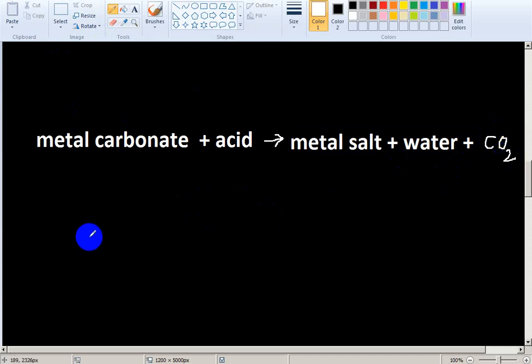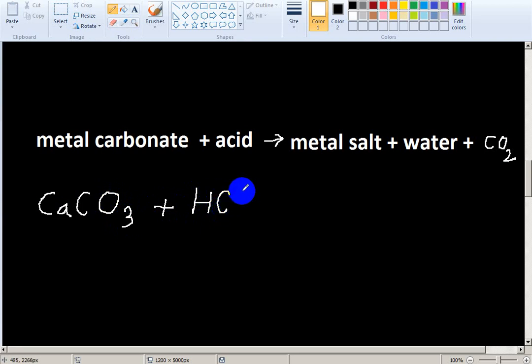Okay, this reaction, when metal carbonate reacts, like now I am writing calcium carbonate. When calcium carbonate reacts with acid, what will be the product? At first it forms metal salt.